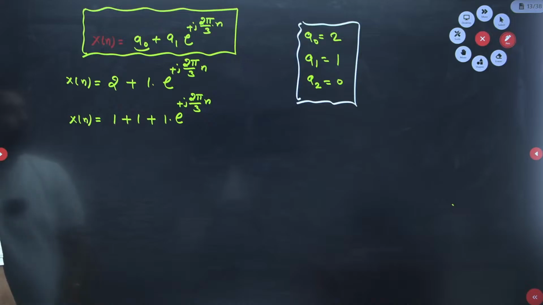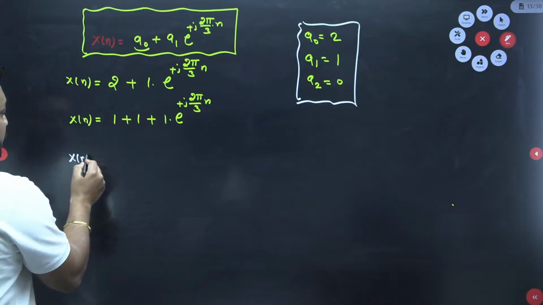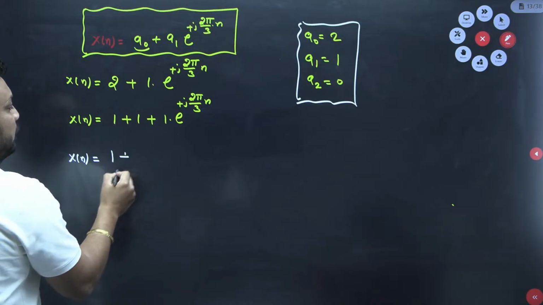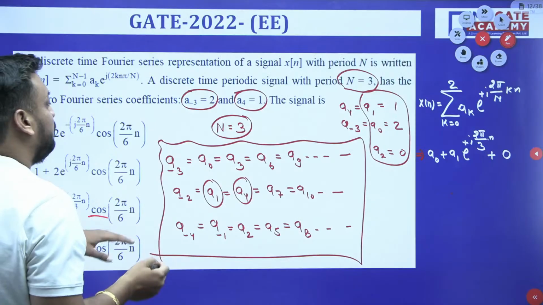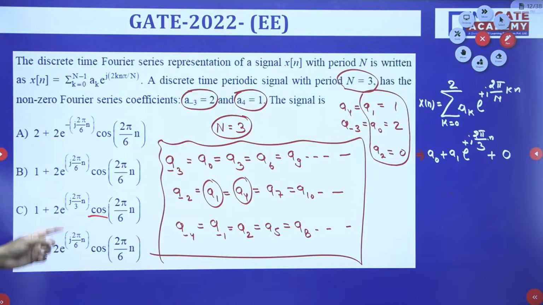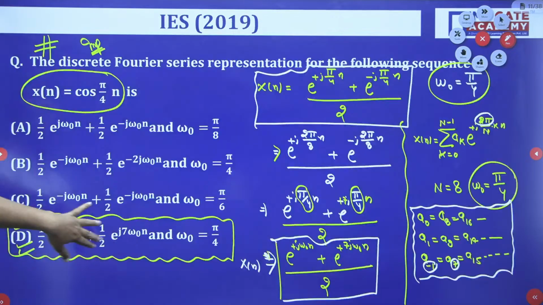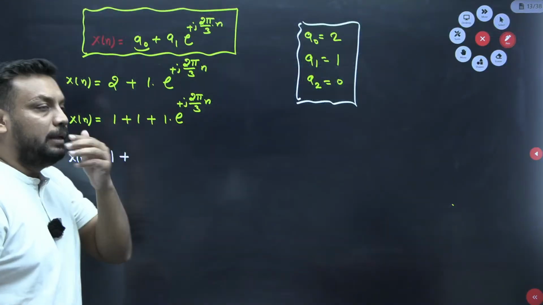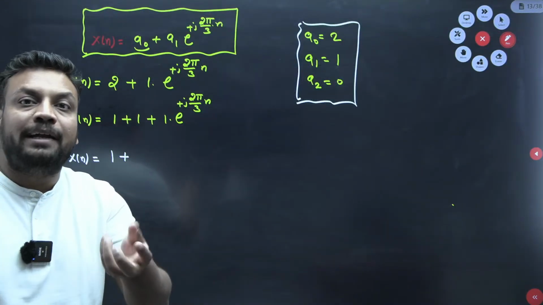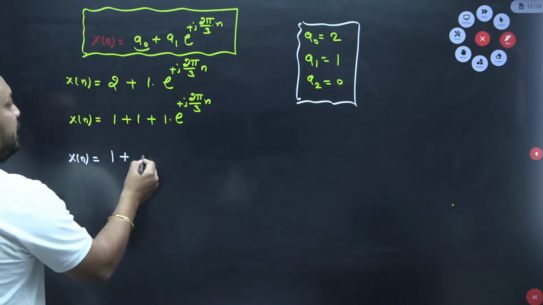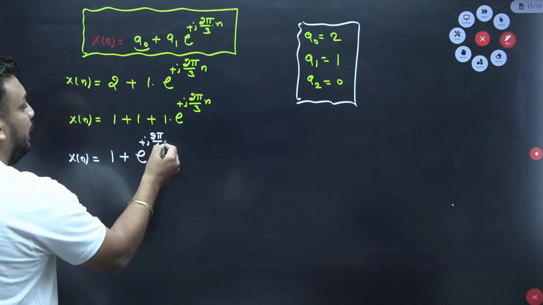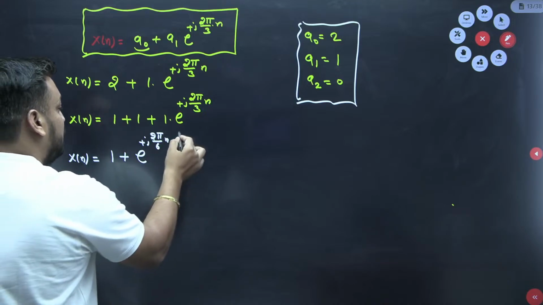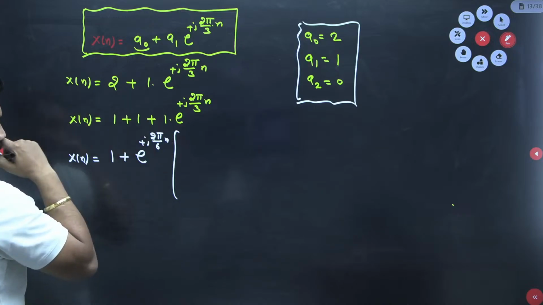Now guys, if I write x of n equal to 1 plus, I will take something common. Why am I taking it common? Because in all the options the outside factor is cos 2 pi by 6, and which angle do I have right now? 2 pi by 3. That is why I need 2 pi by 6. So I am taking e to the power plus j 2 pi by 6 into n outside.